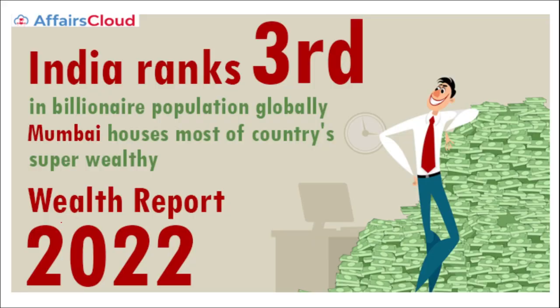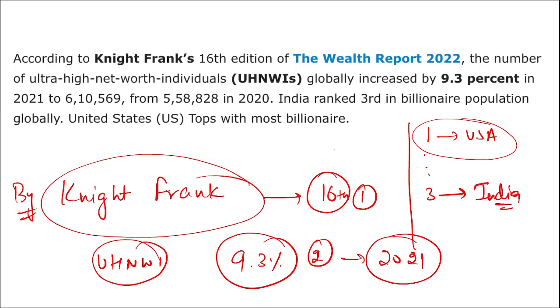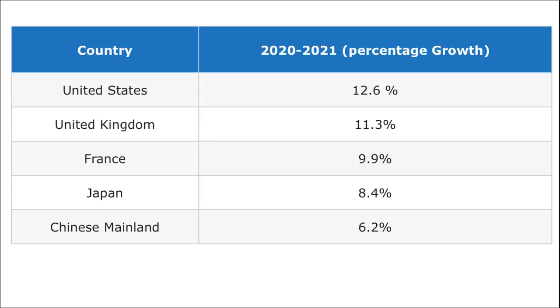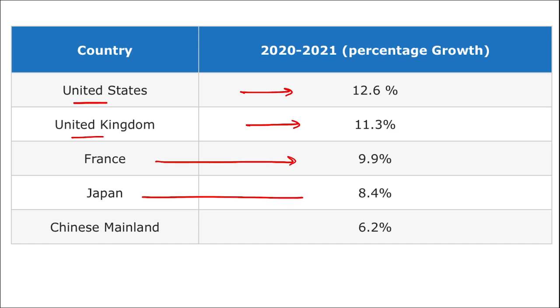Here we are talking about the Wealth Report that was released by Knight Frank, and this was the 16th edition of this report that was recently released, in which it stated that the ultra high net worth individuals have increased by 9.3% globally, and the rank of India is third in this particular index. Here we can see United States 12.6% increase in the growth. For UK it was 11.3%, for France 9.9%, Japan 8.4%, China 6.2% growth in the year 2021.